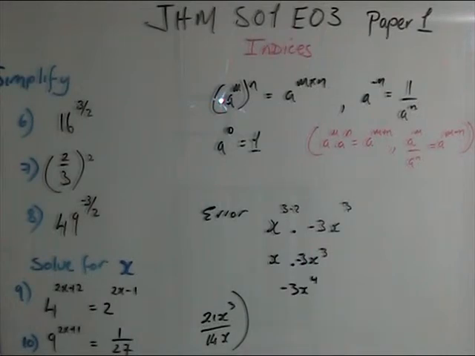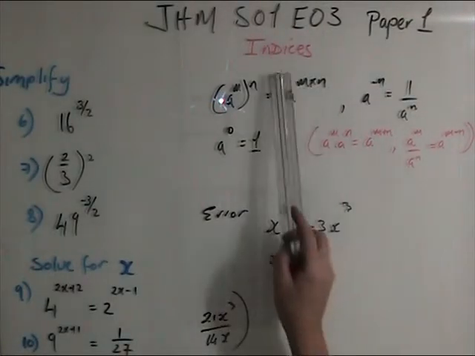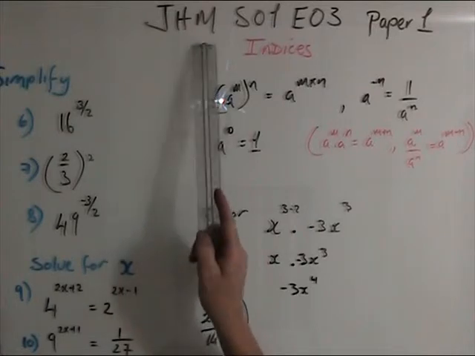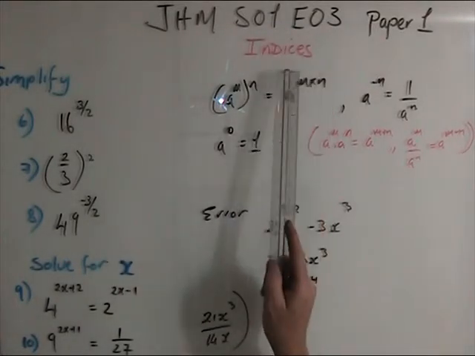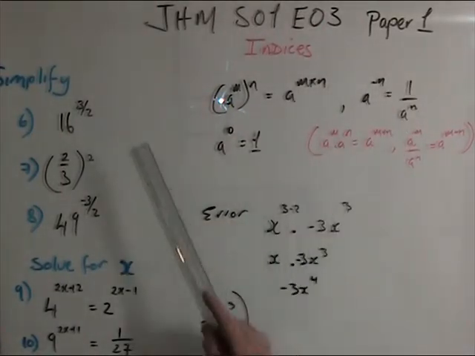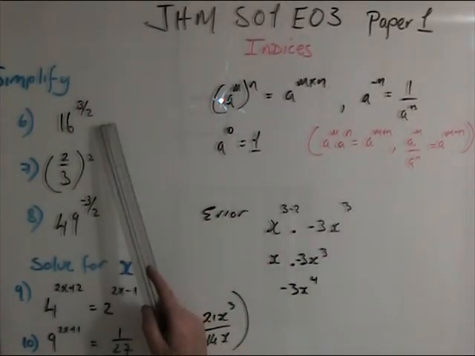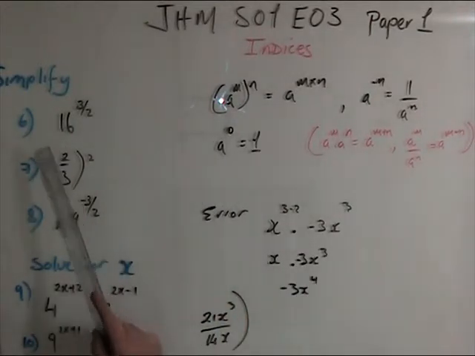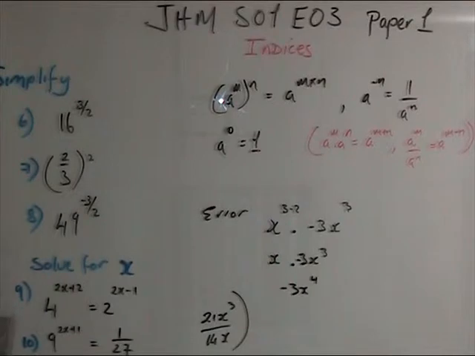So this week we're going to do indices. It's Junior Cert Higher Maths, Series 1, Episode 3, and we're doing indices. This is the subject, and it's all about Paper 1. These are the questions you have to do. You have to simplify these after I've shown you the examples, so you can take these down. There's 6, 7, 8, 9, and 10. This is solve for x, so you're using the indices to solve for x.